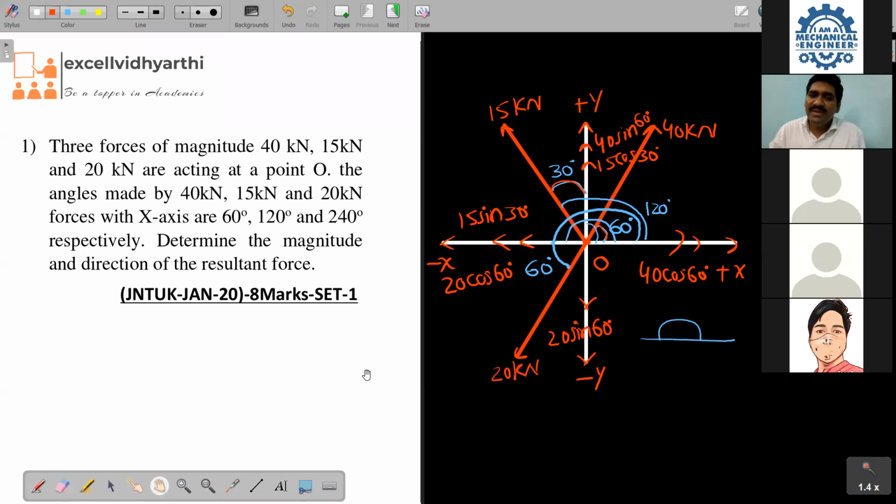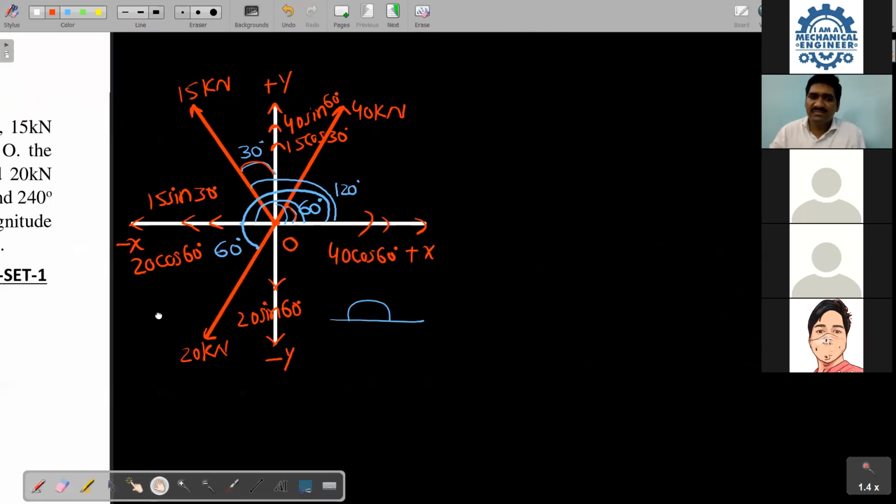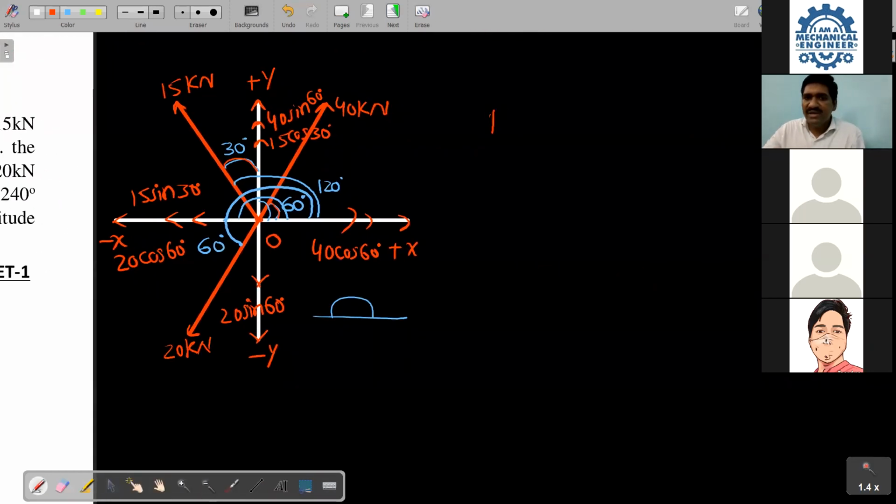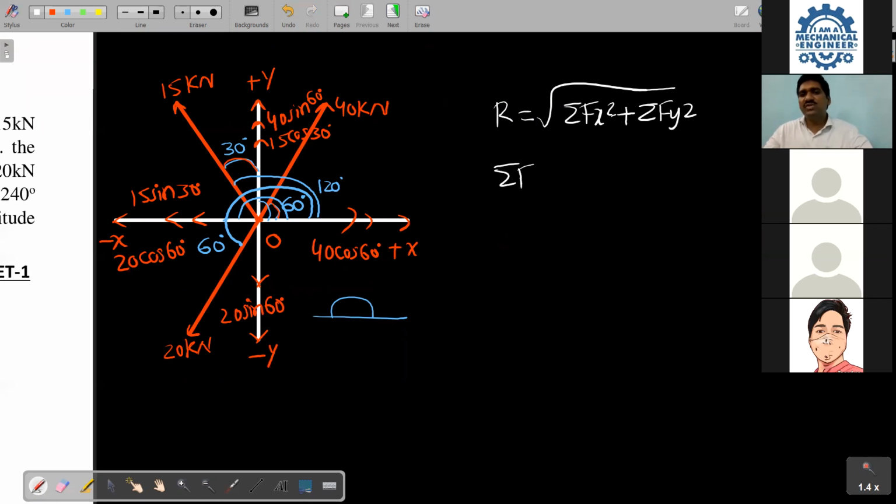So we have to bring out the resultant. R is equal to root over summation of Fx square plus summation of Fy square. So what is summation of Fx? What are the forces acting in the x direction? 40 cos 60, 15 sin 30, 20 cos 60.